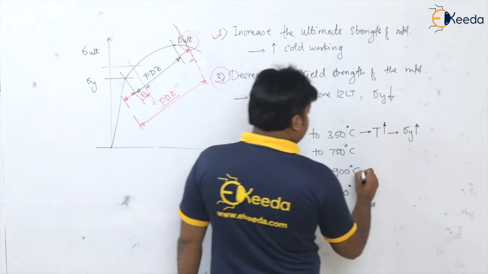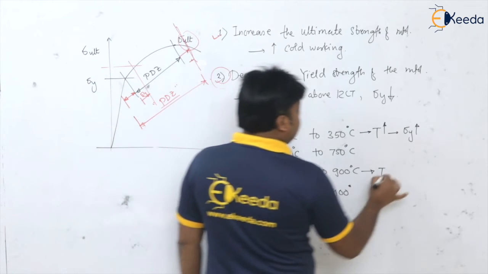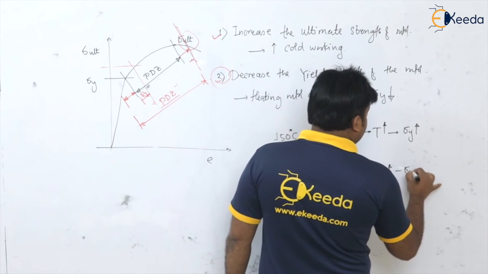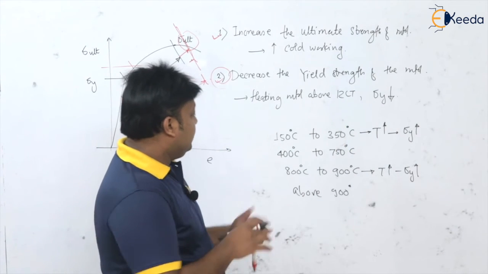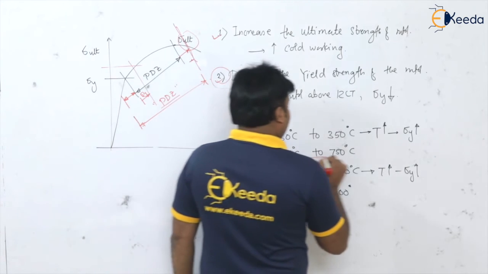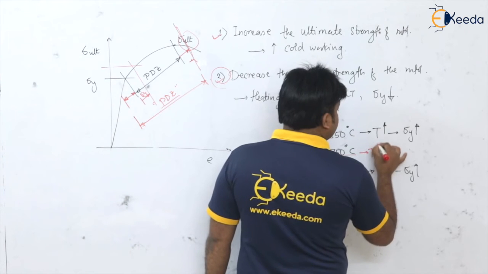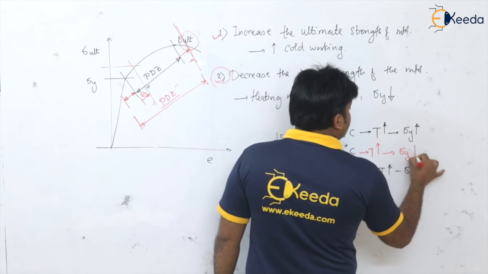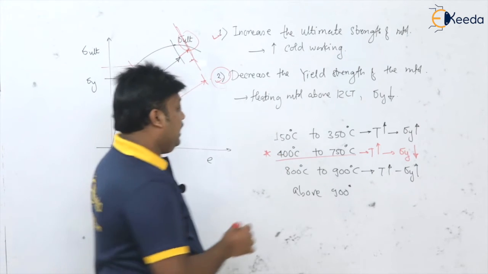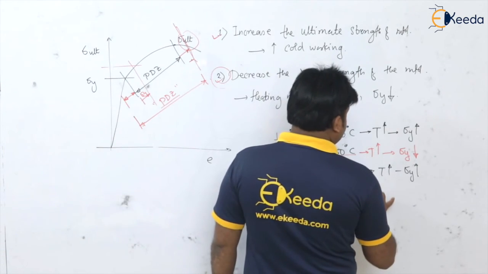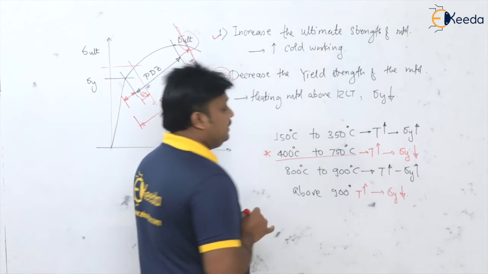And the same thing we can observe from the region 800 to 900 degrees centigrade. If you increase the temperature, the steel will show an increase in the yield strength. But in the temperature range 400 to 750 degrees centigrade, if you go on increasing the temperature, the yield strength of the steel goes on decreasing, and above 900, if you are increasing the temperature, the yield strength of the steel goes on decreasing.